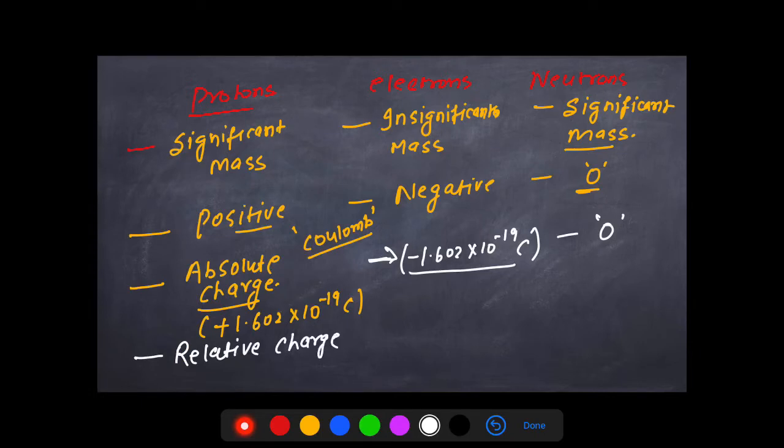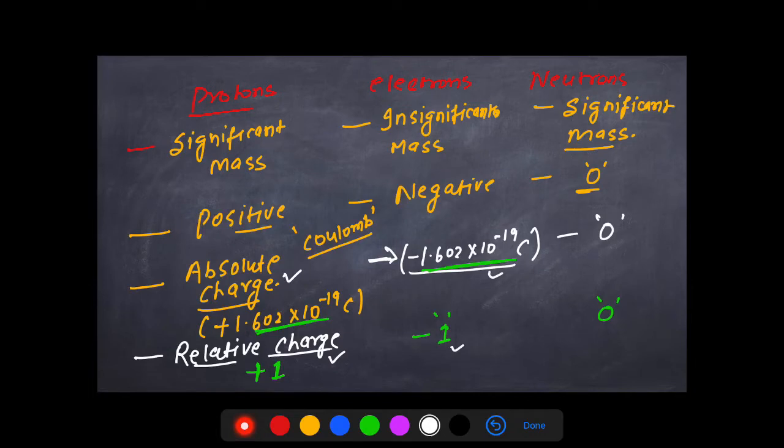If you talk about the relative charges, now what is relative charge? As the name suggests, in relation to something, in comparison to something. The magnitude of charge over a proton and over an electron is the same, right? So whenever we talk about the relative charge of a proton, we talk in terms of the electron. A proton with respect to an electron carries a charge of +1, while an electron carries a relative charge of -1, and neutrons again 0, right?